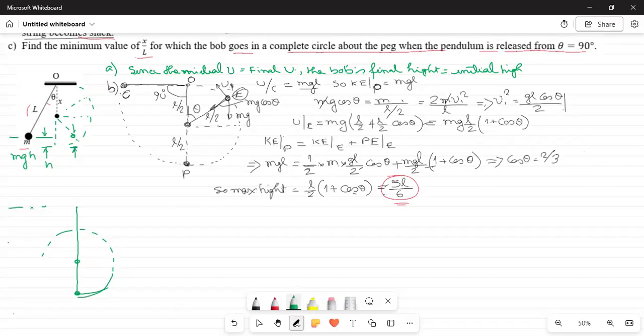Starting from here, the bob will come down to this point, and then it will make a complete circle like this. What is this value? If this is x as usual, and the whole length is L as usual, then what is the maximum value of x by L? That is what they want us to find, right?